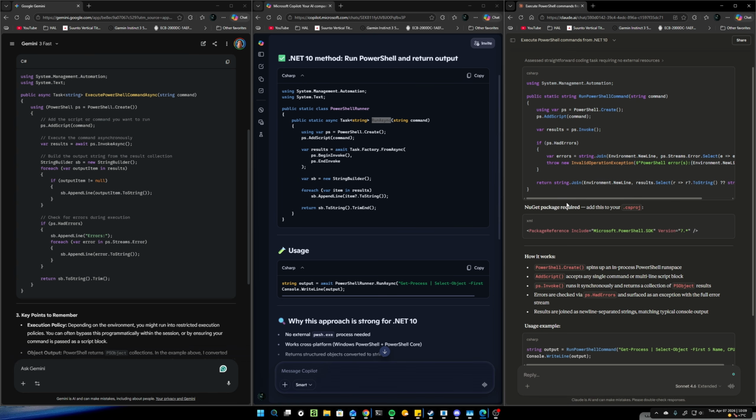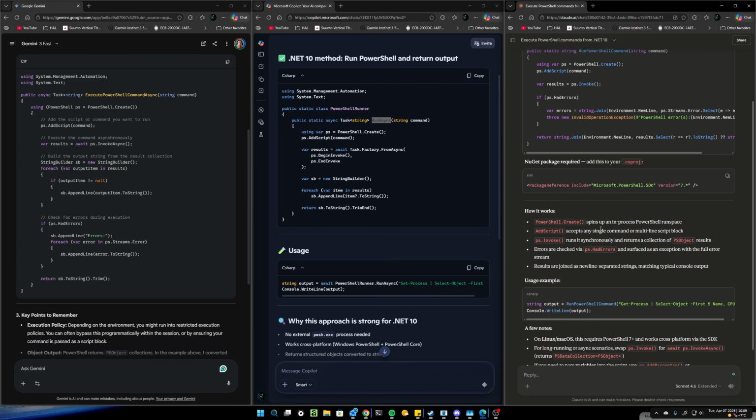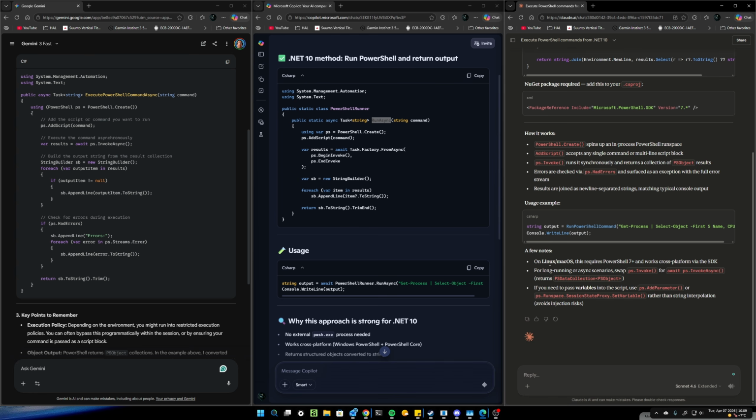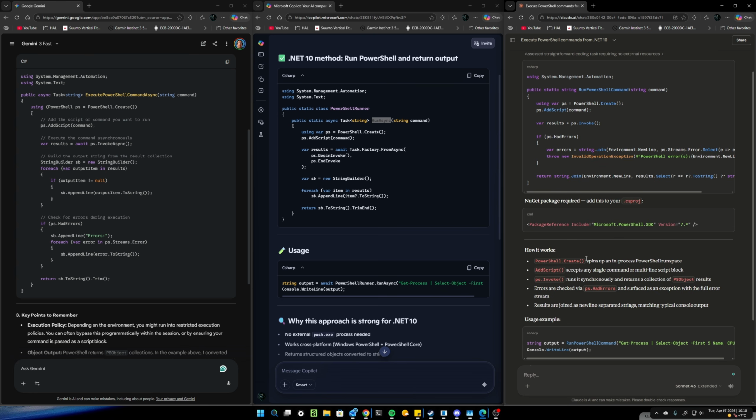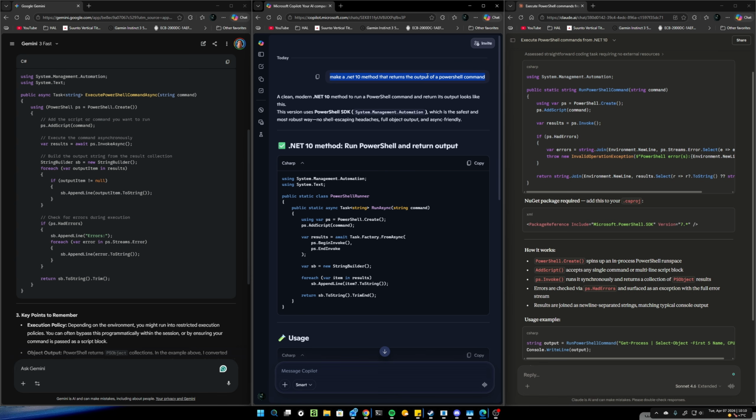Because I've made multiple programs, probably in the tens, like 50 programs the last year, running PowerShell commands, and I never had to install a NuGet package running it on Windows. Maybe it's for Linux, I don't know. It could be. Yeah, here, macOS, Linux. That explains it, but most people are using Windows. I would say, give me the Linux macOS version only if I put it in the prompt.